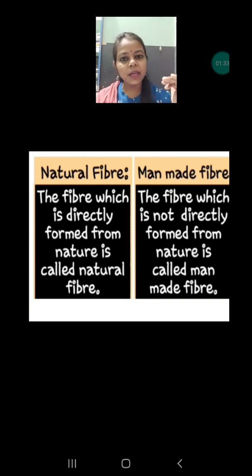If you want to give a fiber obtained from animals, then you can give woolen fiber and silk fiber also. Whereas the man-made fibers are nylon fiber, acrylic fiber, rayon fiber, polyester fiber, okay, terracotta fiber. These are the examples of man-made fibers.